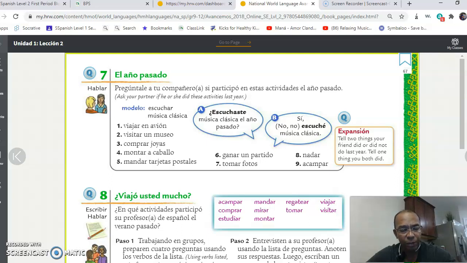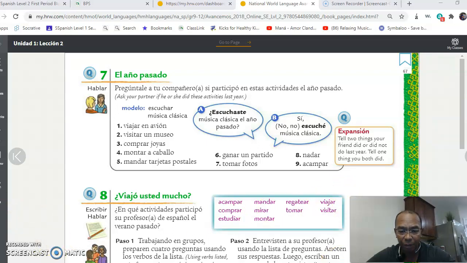We are going to practice our past tense like we started last week, right? So we're going to concentrate on pages 67, 68, and 69, activities 7, 8, 9, 10, and 11. As you can see, all of these activities require you to actually put in the past tense endings. So for that, we're going to review a little bit the past tense.